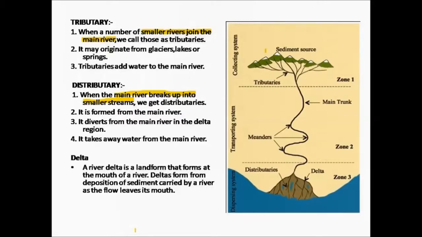Next, we will see what is meant by a delta. A river delta is a landform that forms at the mouth of a river. So, this river delta is found at the mouth of the river. The mouth of a river means it is a place where the river flows into an ocean. So, the place where the river mixes into the sea, we call that the mouth of the river.